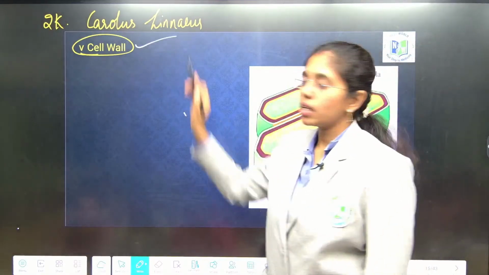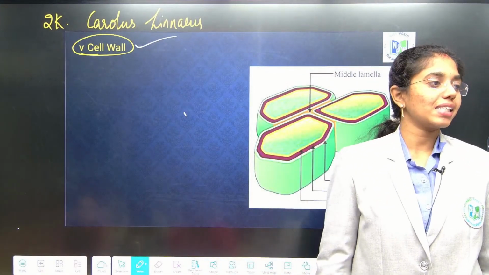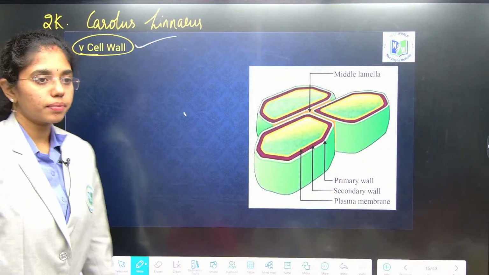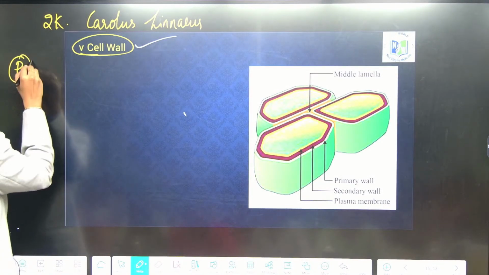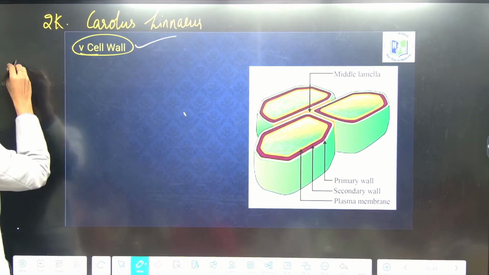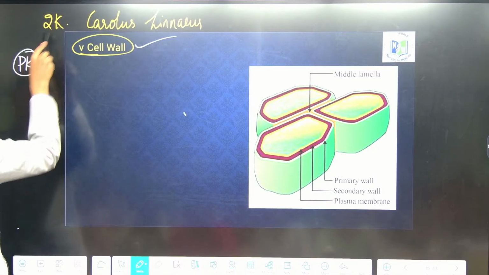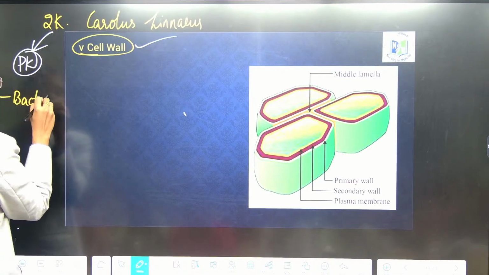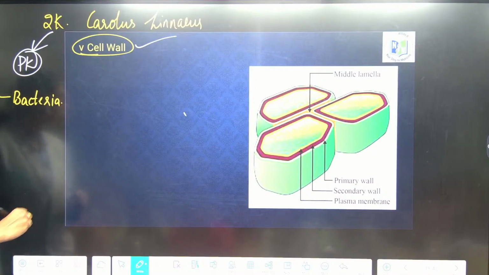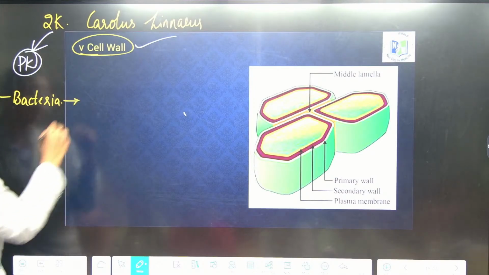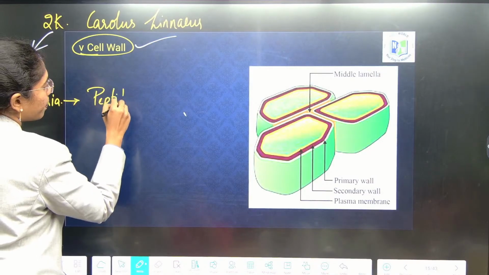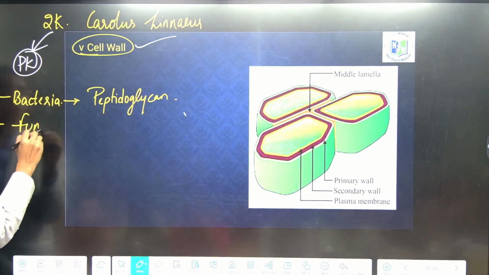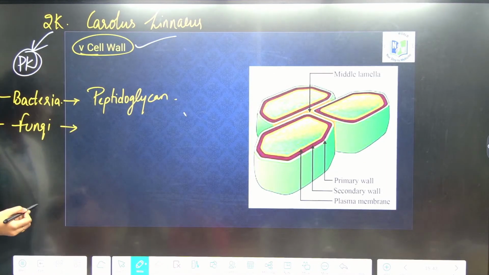The major criterion is the cell wall. The major criterion of his classification is the cell wall. So when the cell wall is considered, bacteria is kept under which kingdom? Plant kingdom only, no? In the two kingdom system of classification, bacteria is kept under the plant kingdom because bacteria has a cell wall. What is the composition of the bacterial cell wall? Fungi is placed under the plant kingdom because it also has a cell wall.